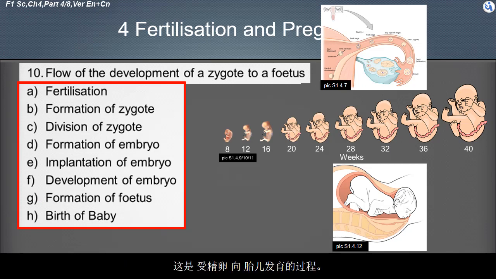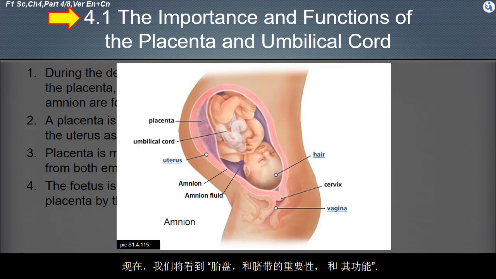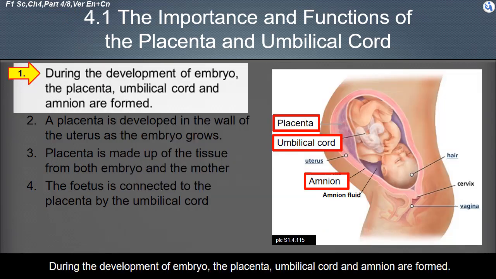This is the flow of the development of a zygote to a fetus. Now, we will see the importance and functions of the placenta and umbilical cord. During the development of the embryo, the placenta, umbilical cord, and amnion are formed.